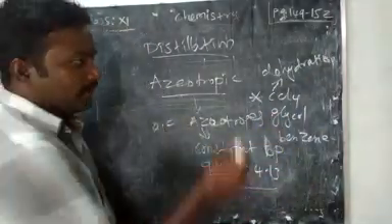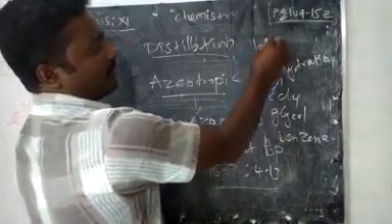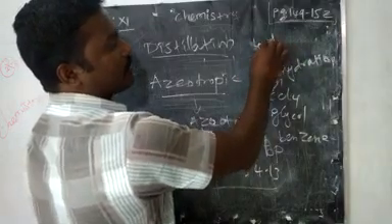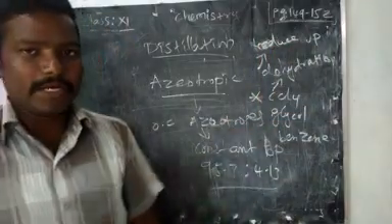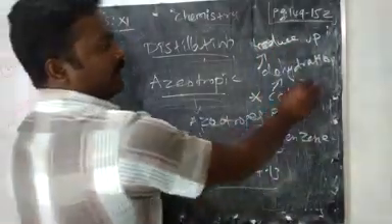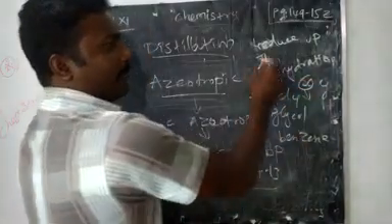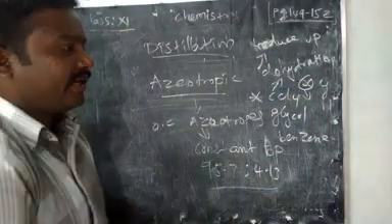They act by reducing the vapor pressure of any one liquid. See, we take two liquids, X and Y. The vapor pressure of any one of the liquids will be decreased by this third component, the dehydrating agent.